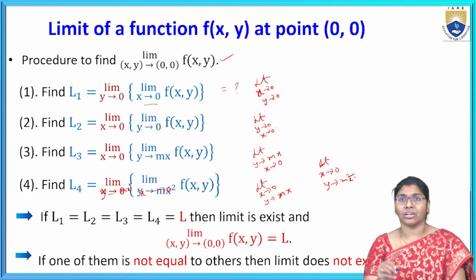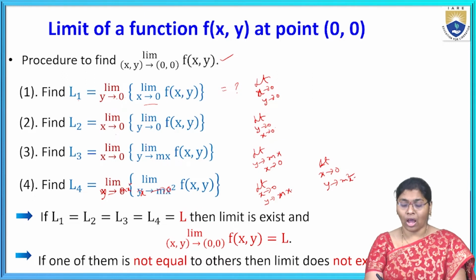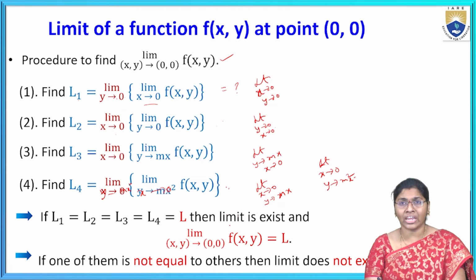If these conditions are satisfied, then the limit exists. If all the limits are the same, then the limit exists. If any one condition is not equal, the limit does not exist.